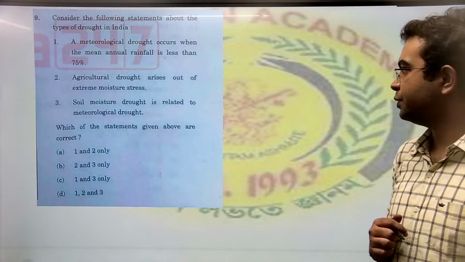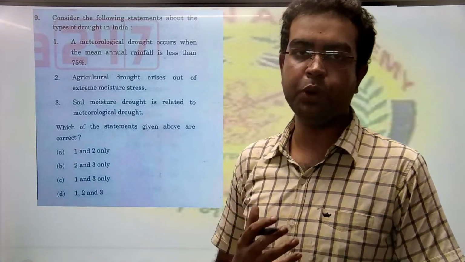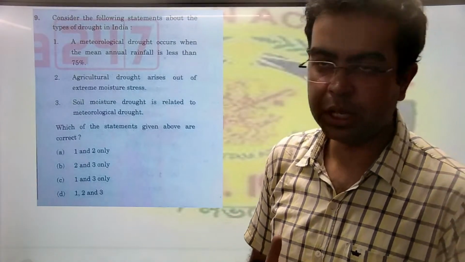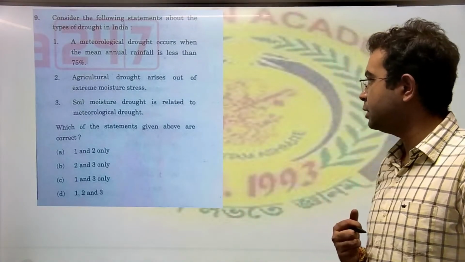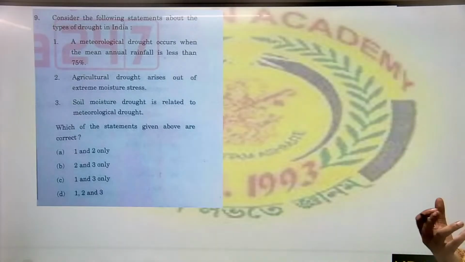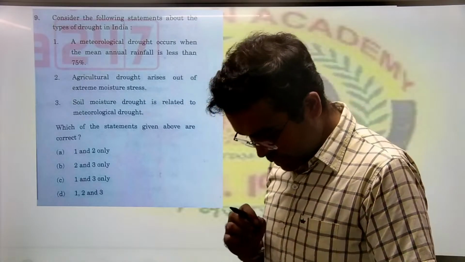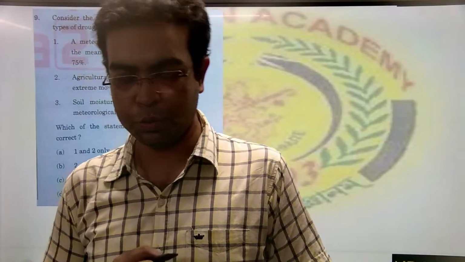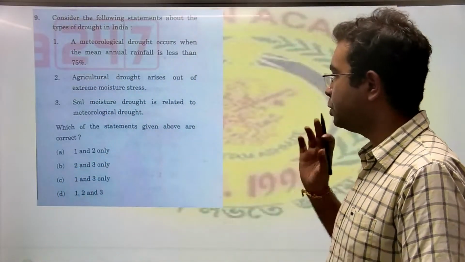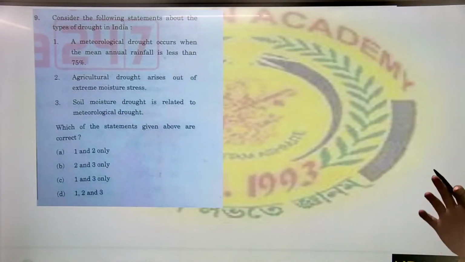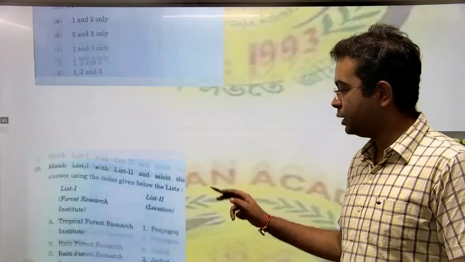Agricultural drought also arises from extreme moisture stress. अगर moisture stress हो जाए, moisture बहुत कम हो जाए atmosphere में, तो बारिश नहीं होती, drought होता है. Correct. Soil moisture drought is related to meteorological drought. Yes. अगर soil में moisture कम हो, उससे अगर सूखा पड़े, it is related to meteorological drought. ठीक है? Correct answer is option D, 1, 2, and 3.